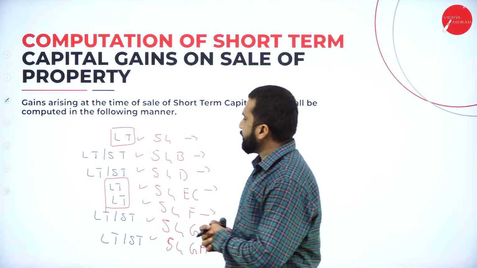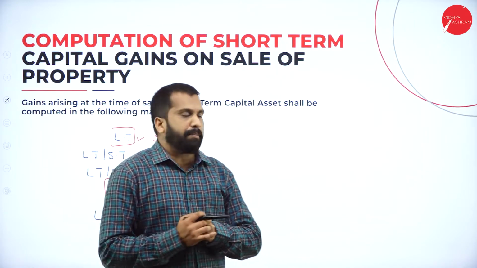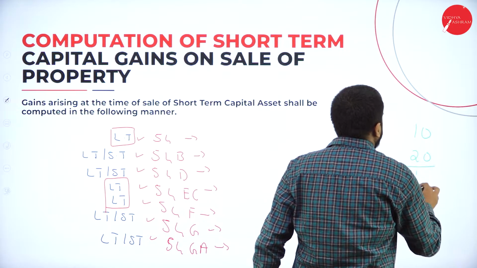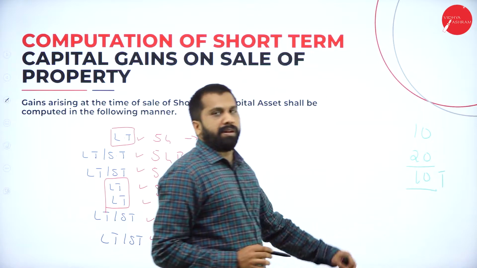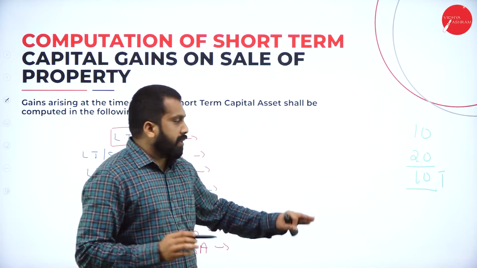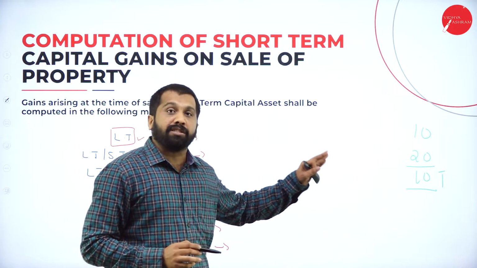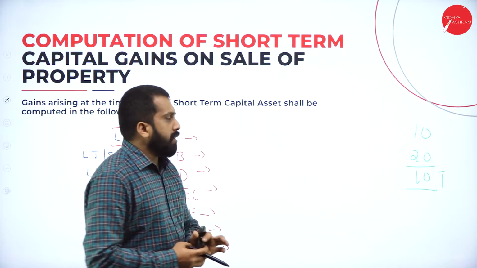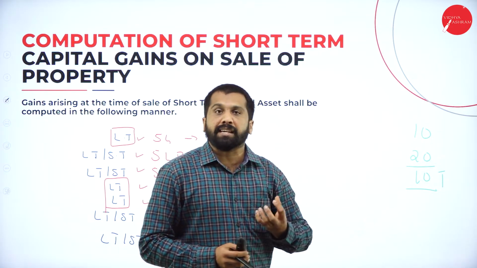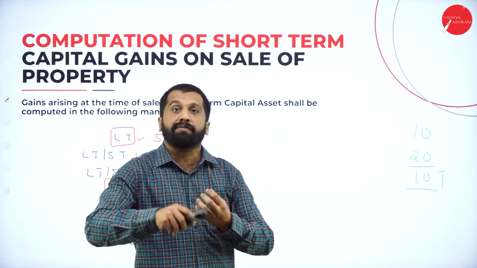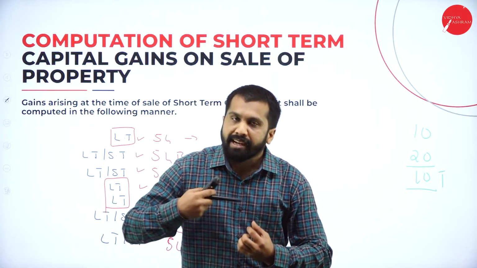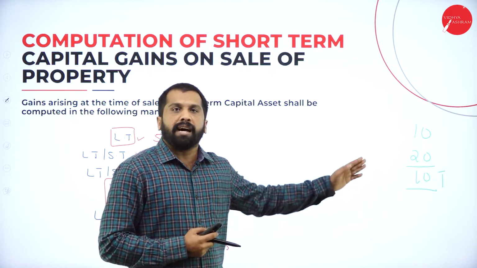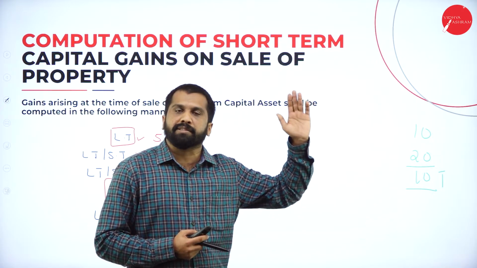Why do we use all these deductions? For example, you bought one house for 10 lakh and you are selling it for 20 lakh. So the balance 10 lakh will be taxable under what? Capital gain. Now, instead of paying tax on 10 lakh, the government has given some permission. What is that permission? After selling this, whatever 20 lakh you got, you invest again in one more house. Like I have a house in Vijayanagar second stage and I sold it and bought one more house in Vijayanagar fourth stage.